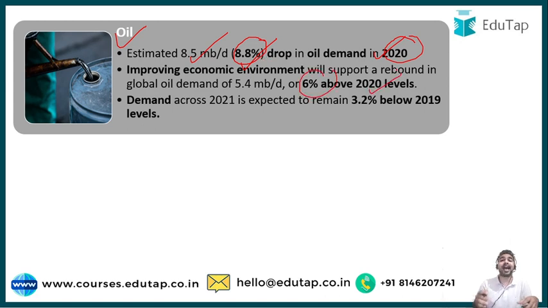As we all know, there is a rebound in economic activities, and the economic environment is improving day by day all over the world. This is the reason that oil demand will increase by 6% above the 2020 levels. And if we compare the 2020 demand with the 2019 levels, it is expected to remain 3.2% below 2019 levels, which shows that we are still lagging behind when it comes to global oil demand.